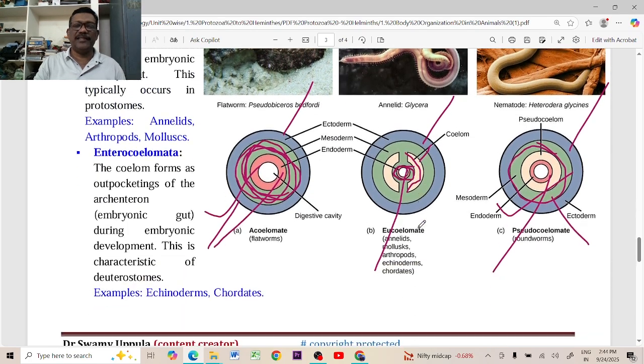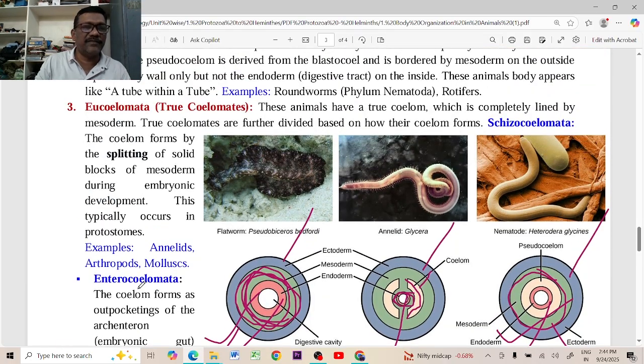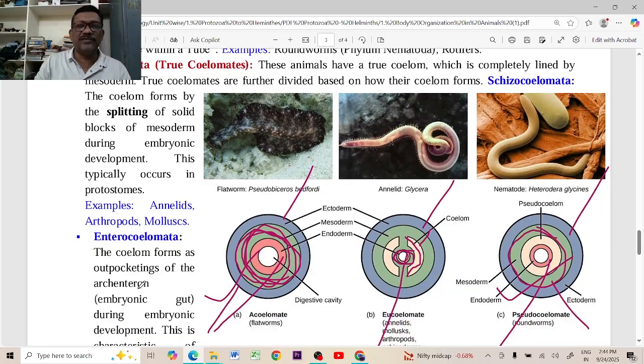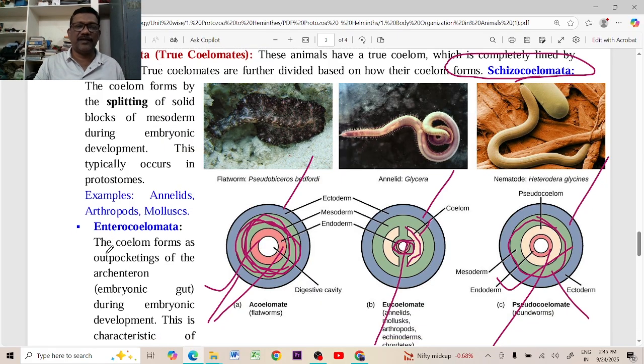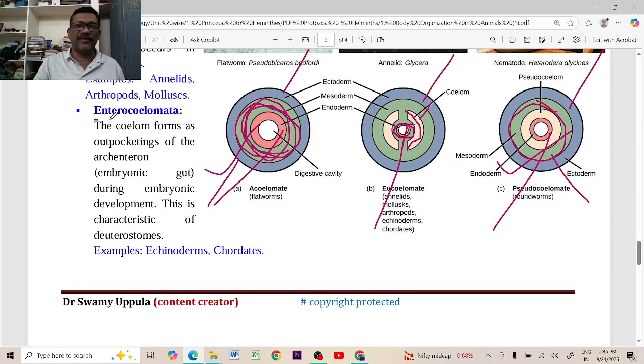In Annelida, arthropoda and mollusca, these are the schizocoelomates. In these eucoelomates, the schizocoelomata means the mesoderm splits into two layers. Whereas in enterocoelomata, which are the echinodermata, hemichordata and chordata, the mesoderm develops from the endodermal cells.